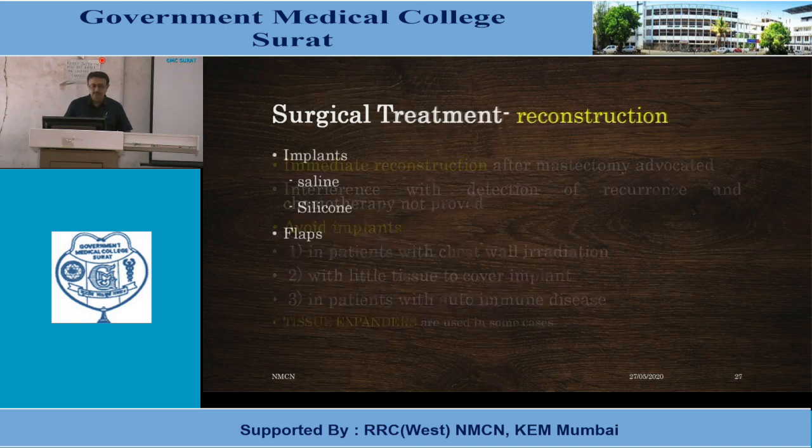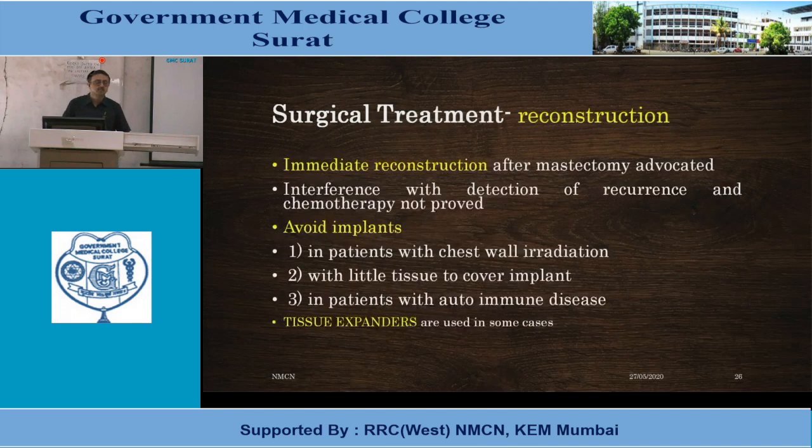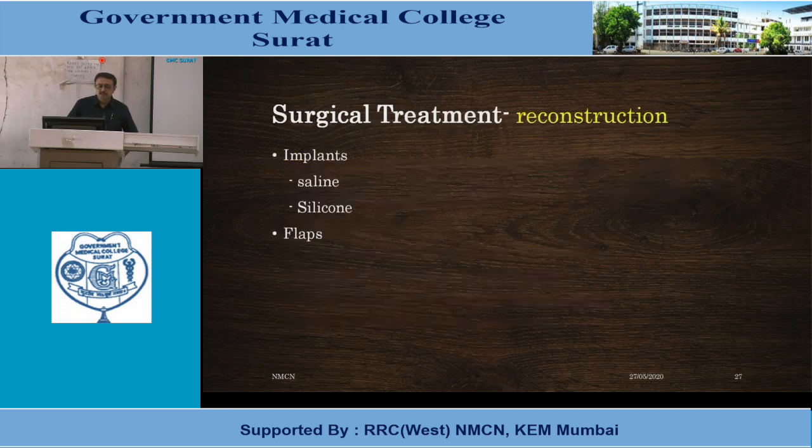Delayed reconstruction is in advanced cases. We first remove the breast by MRM. The patient is subjected to adjuvant therapy, in the form of chemotherapy or radiotherapy, and once the patient comes out of this adjuvant therapy, we can offer some reconstructive procedures. These include implants, saline or silicone implants, and flaps, or many times mixed implants with flap repair.